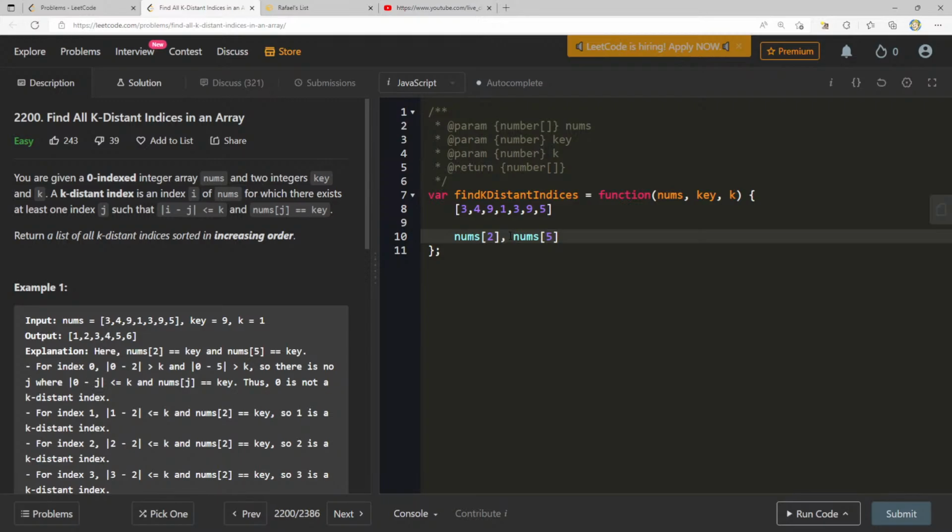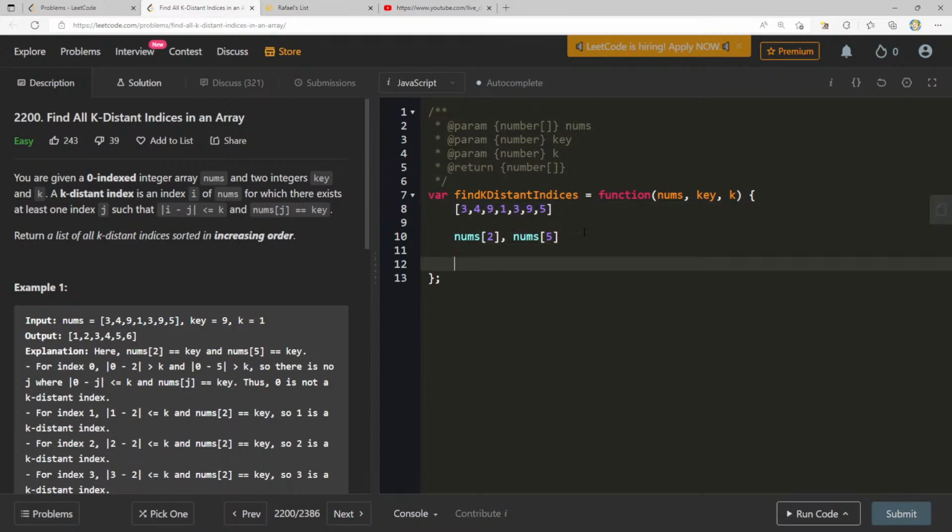And then at the end, we just sort the output. It's really not efficient at all. Now, as long as one of those is true, is that fine? There exists at least one index j. Oh, so we only need that to be true for one of them. And as soon as that's true, we can break out of that inner loop. For nums j equals key.